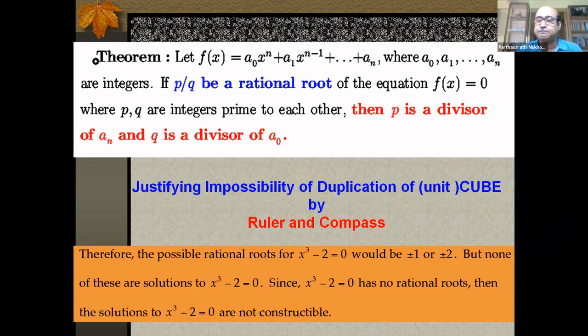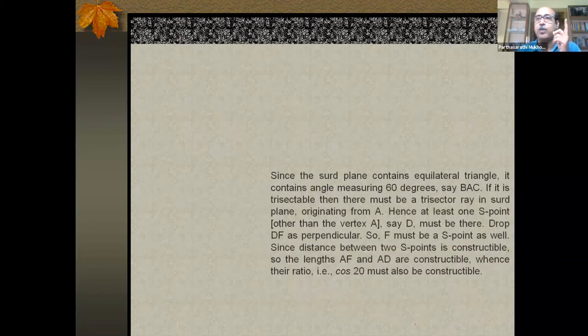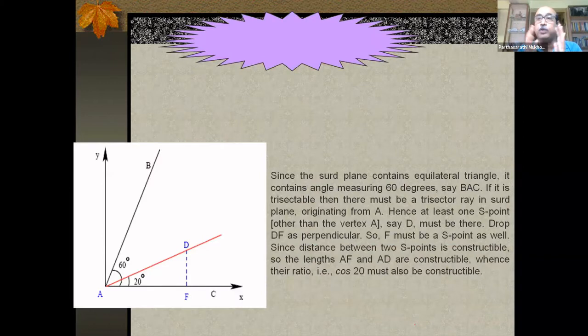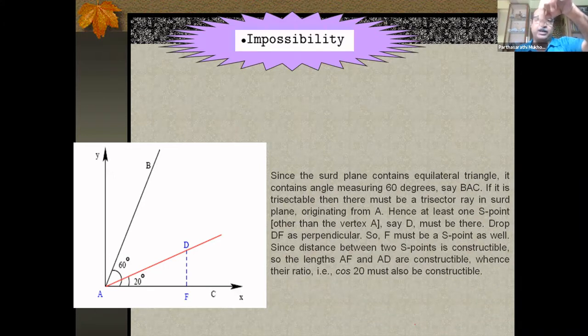Come to angle trisection. Impossibility of angle trisection. See, I start with a specific angle, 60 degree. Why? Because in the plane, a 60 degree angle is there. Equilateral triangle can be constructed in the plane. Any origin you take, declare it as 0, 0. You take another constructible length, declare it as your x-axis, A, 0. Length is A, then the third vertex, with 0, 0 and A, 0, you surely know it is A by 2 and root 3 A by 2. Both are constructible because A is constructible. So the plane contains an equilateral triangle, so it contains 60 degree. So we'll try to justify that the 60 degree angle has no trisector in the plane.